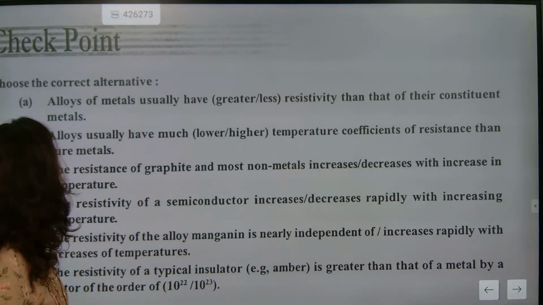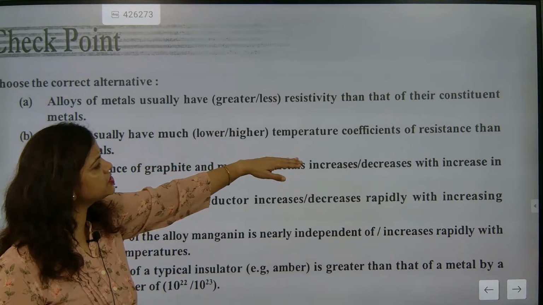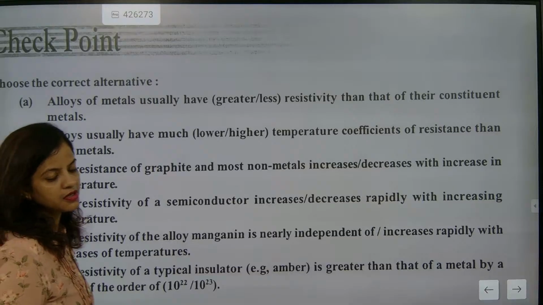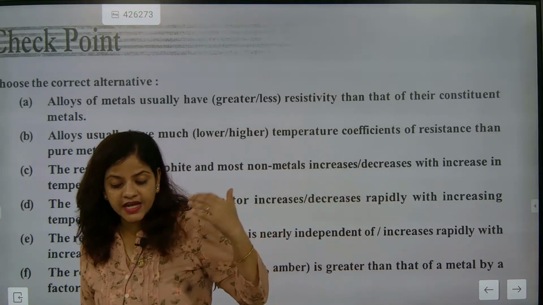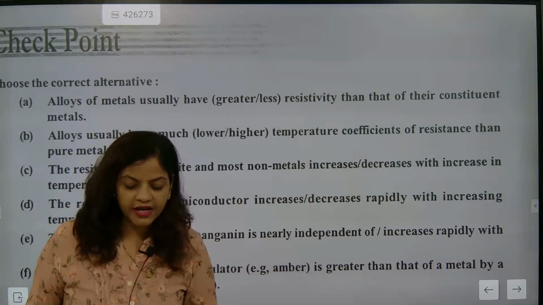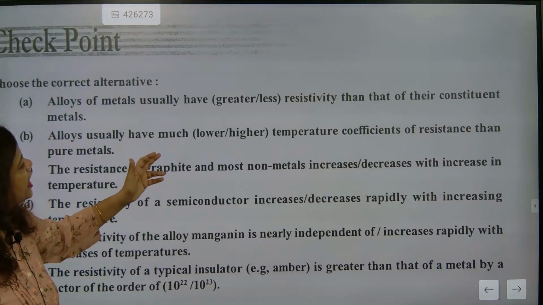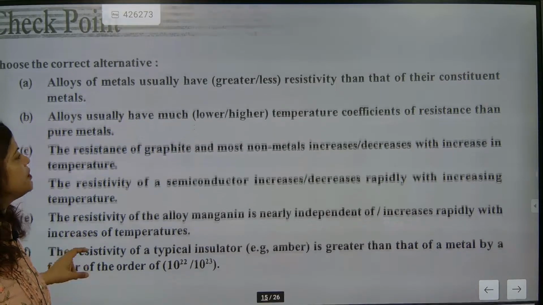We will go for the next question. What is the next question? Alloys usually have much dash temperature coefficient of resistance than pure metal. Will they be sustaining more? The correct answer is lower. Yes, alloys usually have much lower temperature coefficient of resistance than pure metals.